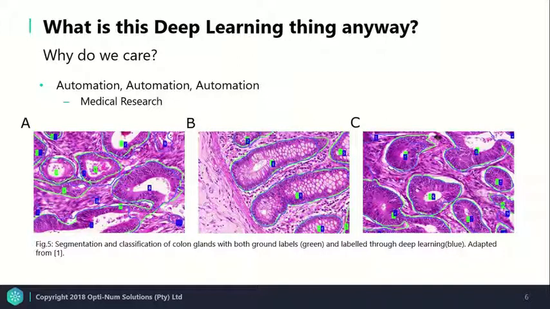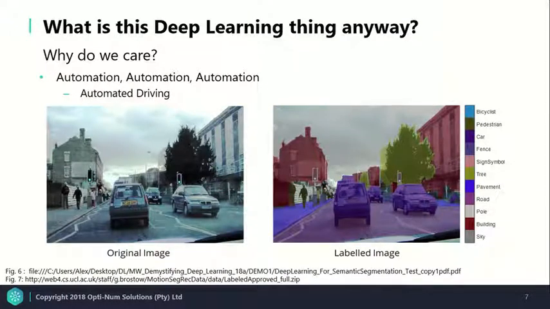Why is this important? Well, if we applied this to, say, cancer research, we might be able to use deep learning to find malignant tissue earlier and more quickly, allowing people to gain access to treatment faster. A second example, something we'll be looking at quite a lot today as well, is that of automated driving. Here, deep learning models are used for object identification, such that a car might be able to respond correctly to a specific situation.